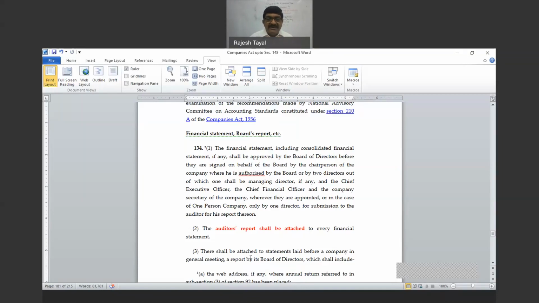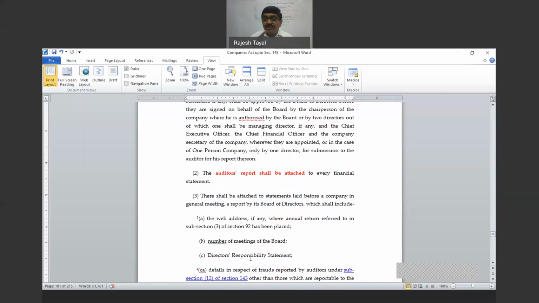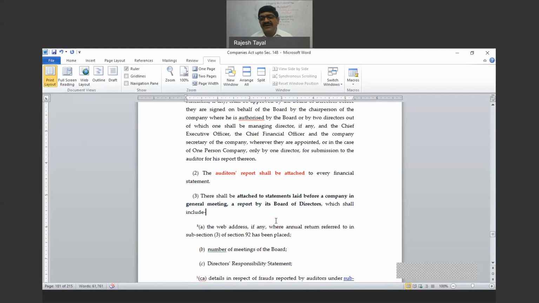There shall be attached to the statement laid before company in general meeting, a report of the board of directors, which shall include. Now, board of directors report is also attached. That is not the part of financial statements. This is also attached, which shall include.